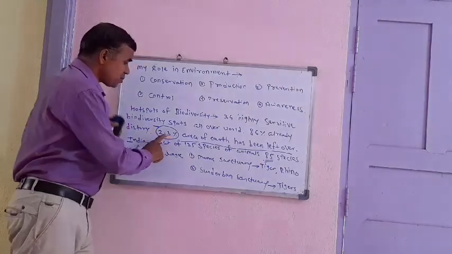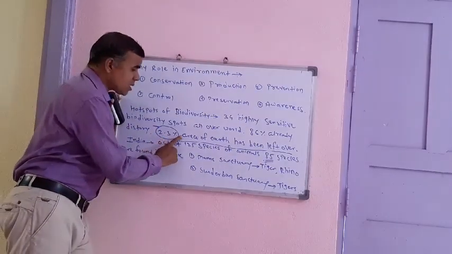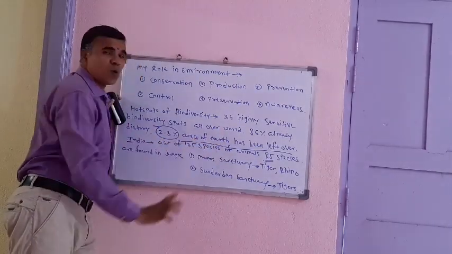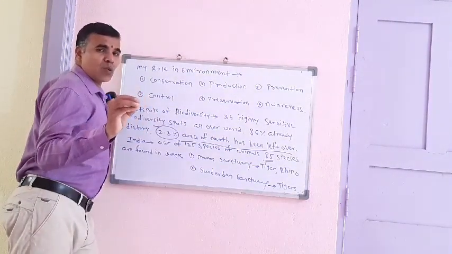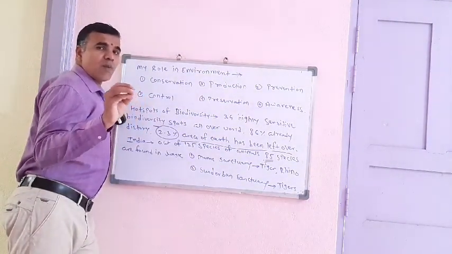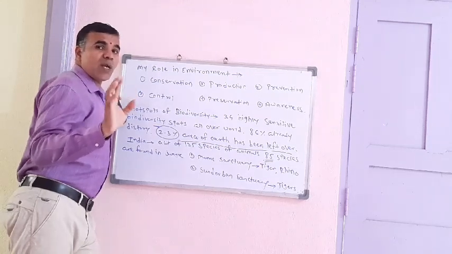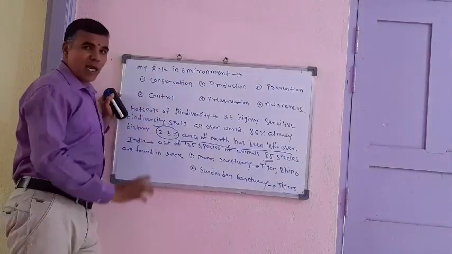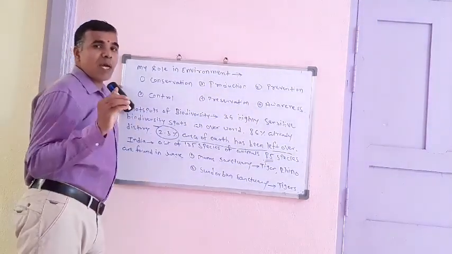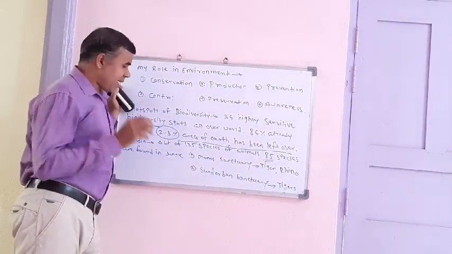Look at this. Only 2.3% of the earth's area of biodiversity is left over. And in our India, we have to discuss biodiversity.